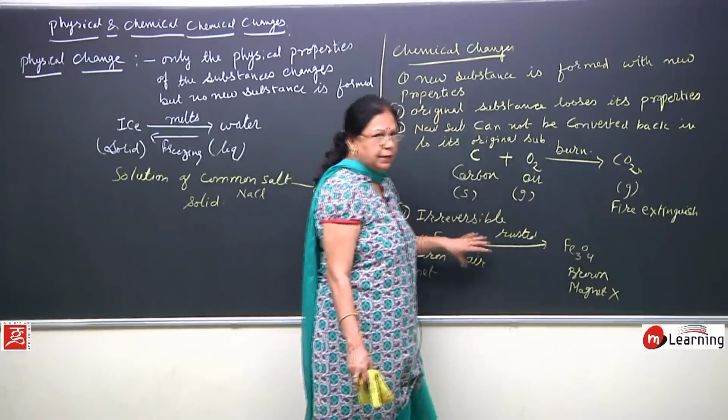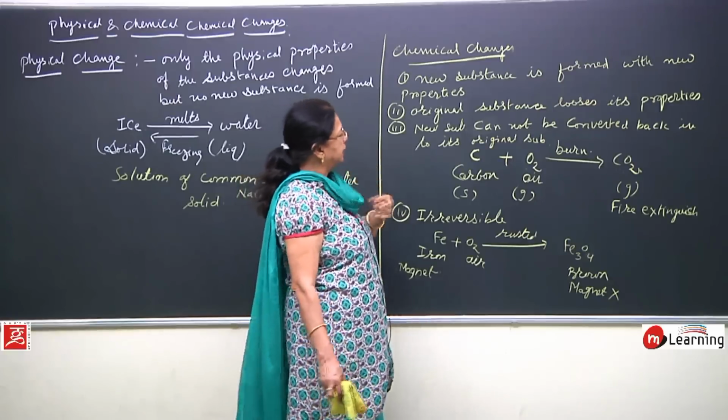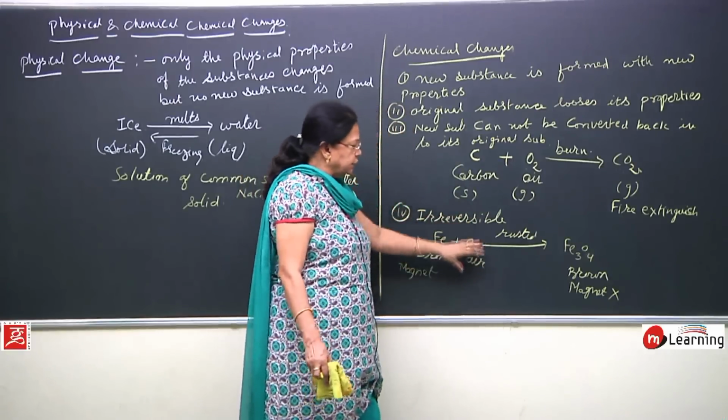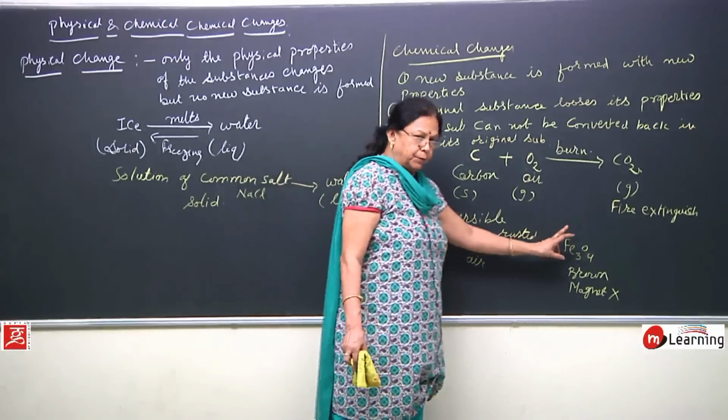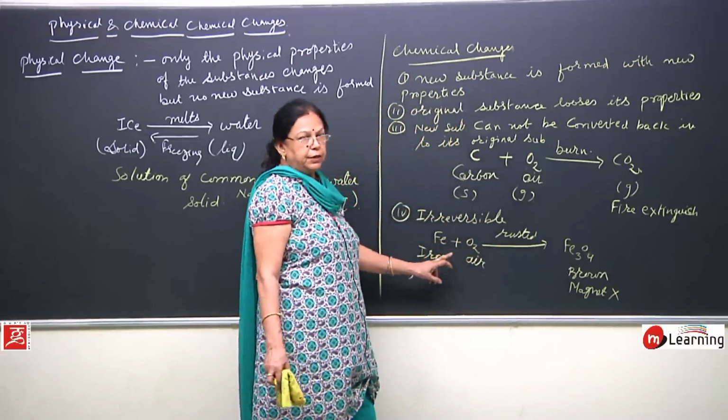You cannot get back iron and oxygen from this rust. The properties of the constituent elements are lost in the product. The product does not have the property of the constituent element.